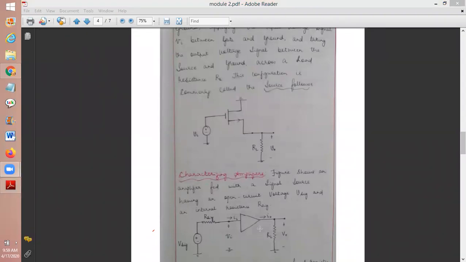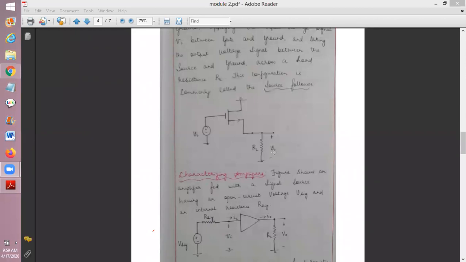Yes. In common drain amplifier we give the input to the gate and we take the output at the source. Once again, in common drain, where do we give the input? Gate. Where do we take the output? Source.